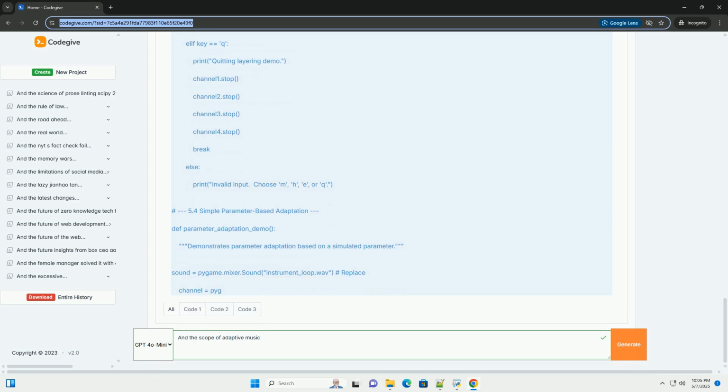1. What is adaptive music? Adaptive music, at its core, is music that changes in response to some external input or condition. Instead of being a static, pre-recorded piece, adaptive music dynamically evolves, reacting to real-time data or events. This data can be anything from user interaction in a game or VR experience to sensor data from a physical environment, or even algorithmic decisions based on game state or character behavior.